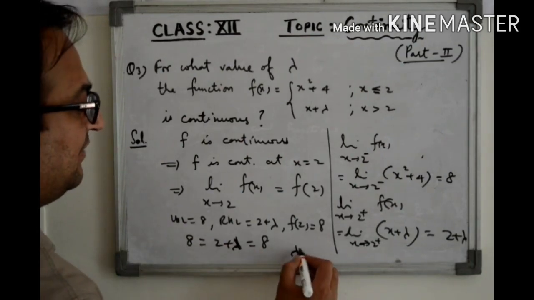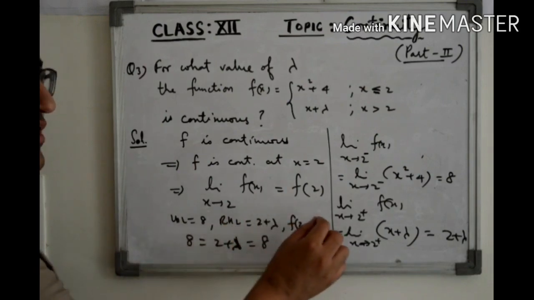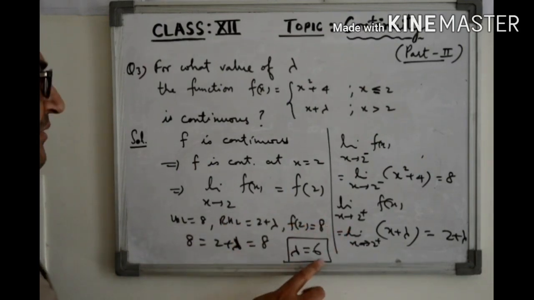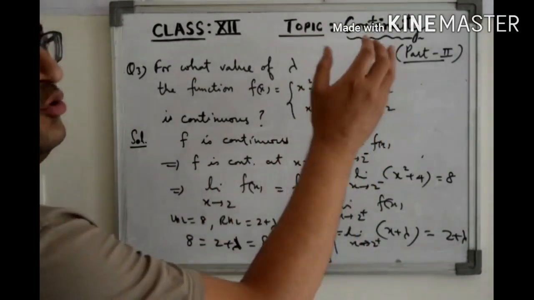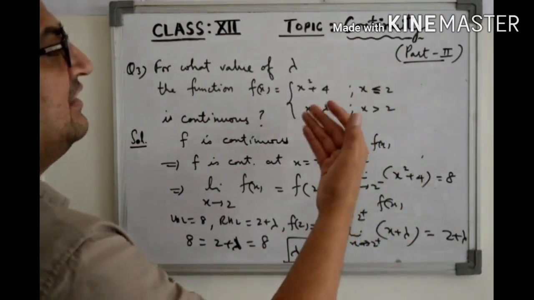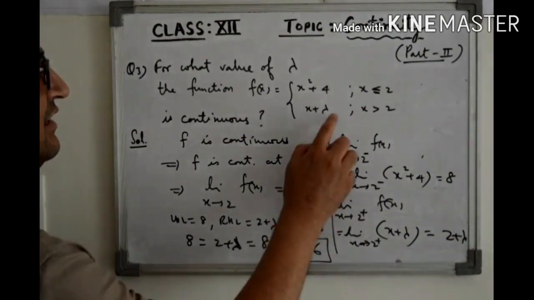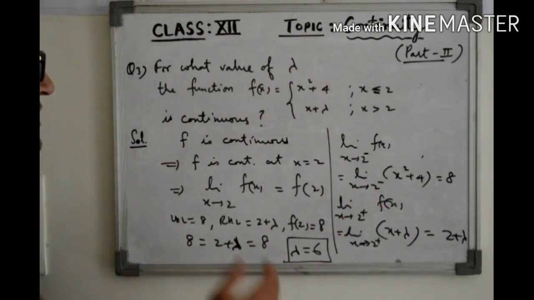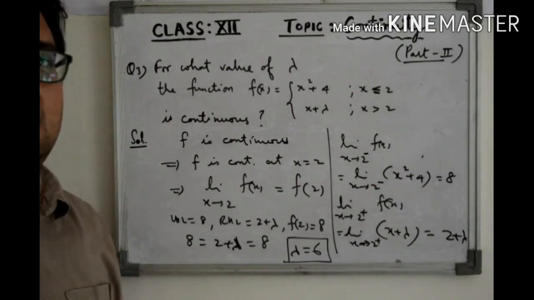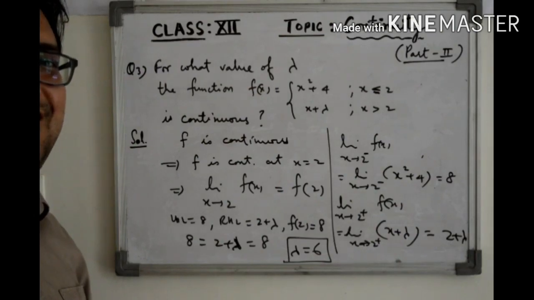So 2 plus lambda is 8 implies lambda is 6. If lambda is 6, then this will become 8. The three things, LHL, RHL and the value of the function at the point, are 8 for this value of lambda, so it will make the function continuous at x equal to 2. And for the points in the domain other than 2, the function on both sides is a polynomial function, so no problem there. So if we take lambda equal to 6, the function is continuous at x equal to 2, and at other points in the domain there is no problem, so it will be a continuous function. So this is the value of lambda which can make this function continuous, right?